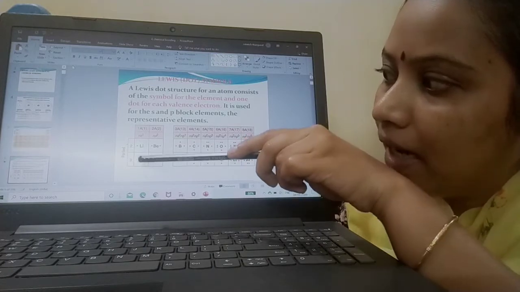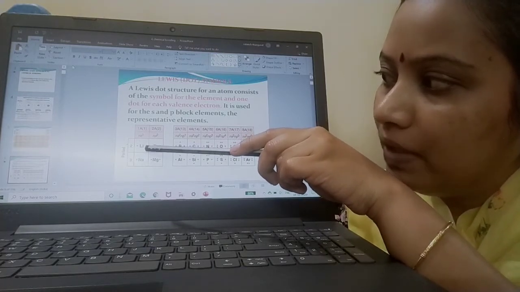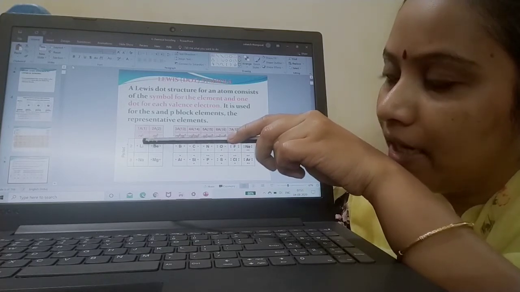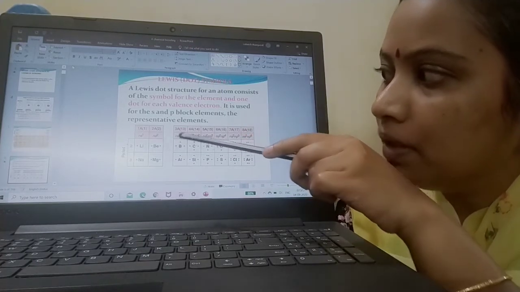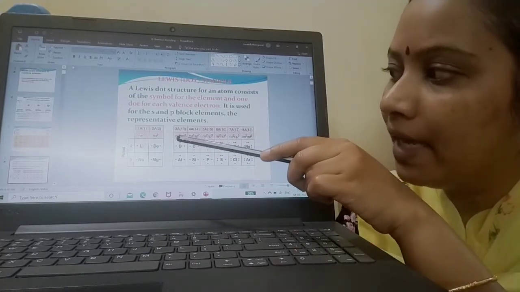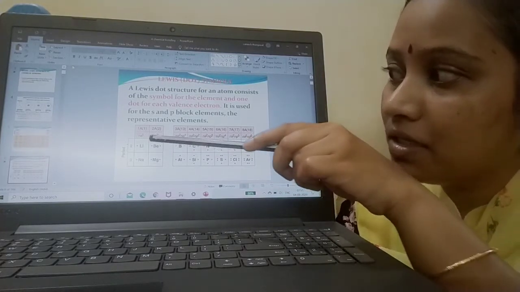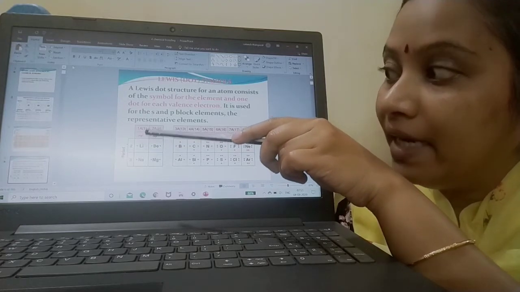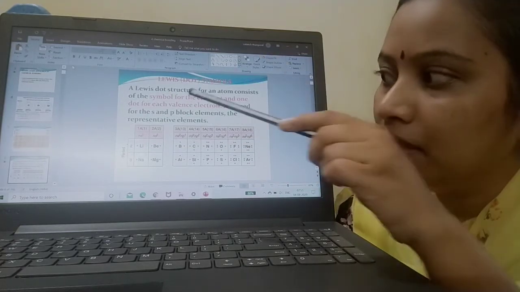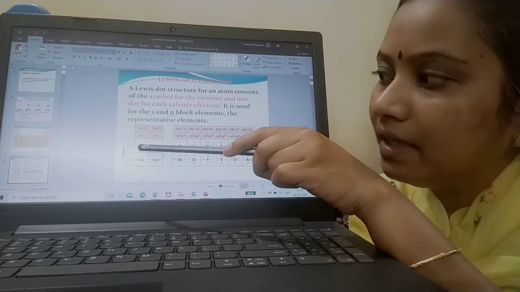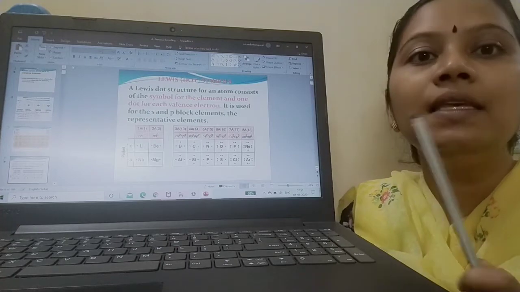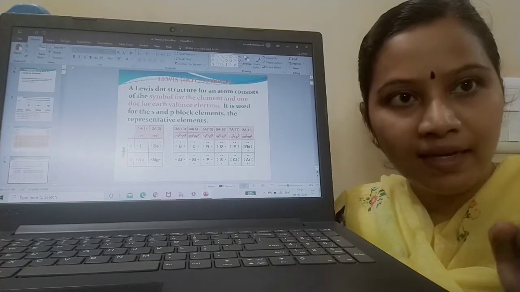Now see, I have put the symbol of lithium. Lithium is ns1 configuration, and this is ns2. I will look at the configuration where I have indicated only s and p block elements. So ns1 indicates it has one valence electron in the s orbital. So how is lithium indicated? Li and one dot. So what does this show, children? Lithium has one valence electron.